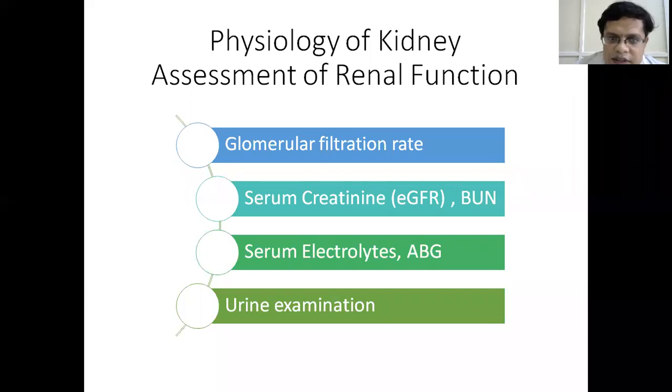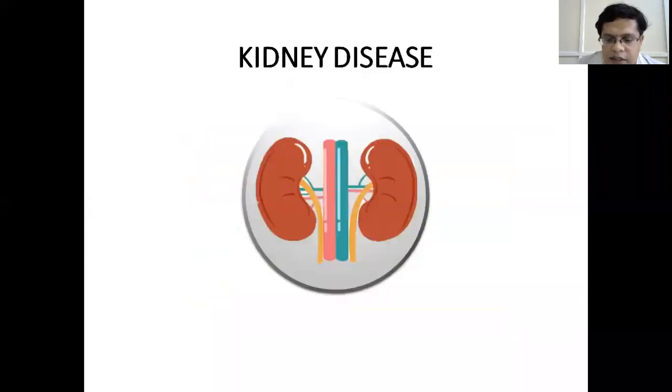So renal function is assessed by the estimated GFR, for which we have to know the serum creatinine, and blood urea is used too. As the excretory capacity of the kidney decreases, blood urea increases in the blood. So an increased blood urea reflects decreased function of the kidney. And we also do serum electrolytes, blood gas analysis, and urine examination. So on this background, let us learn about chronic kidney disease.